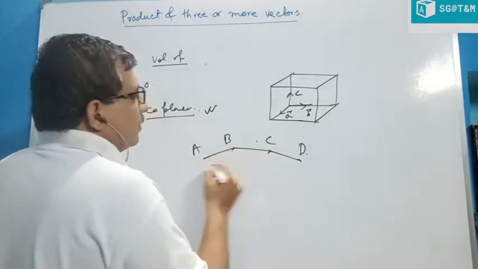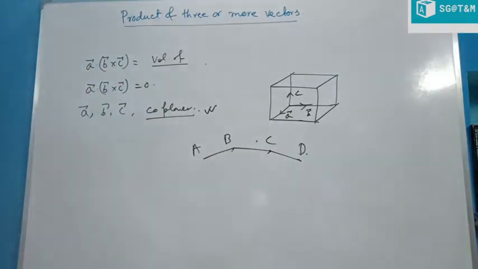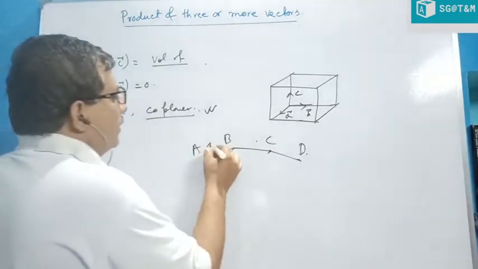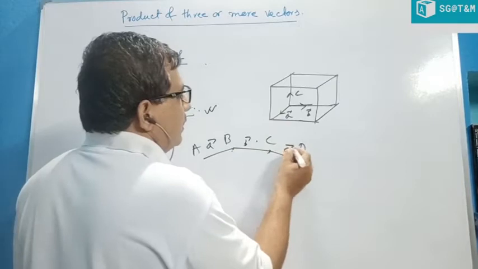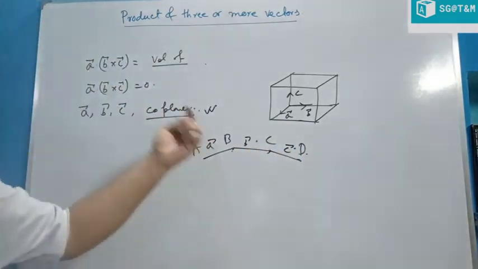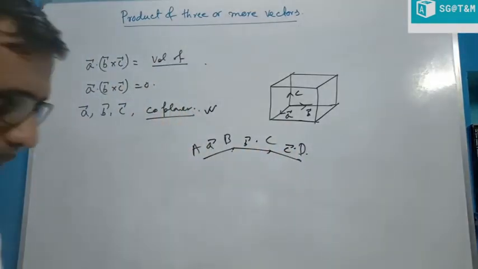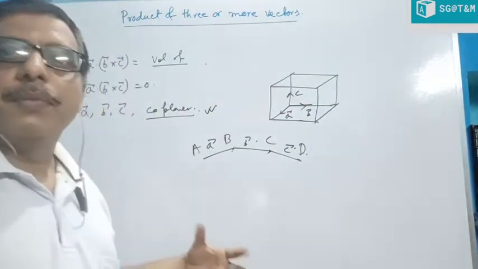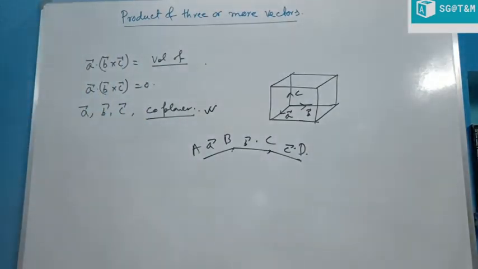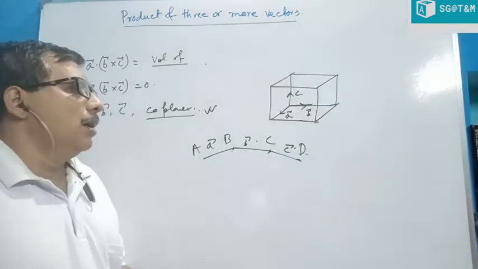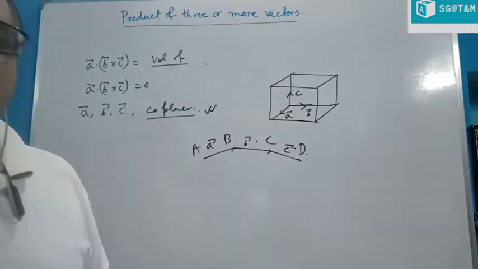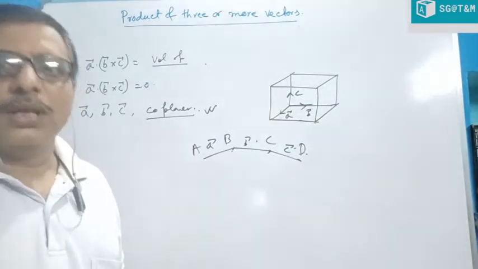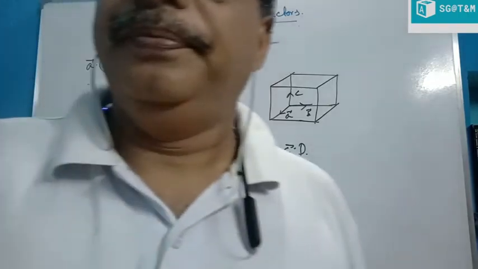These three vectors, call them A, B and C, then find their A dot B cross C. If it is 0, then these 4 points are also coplanar. Just find their vector forms if the position of the points is given. Clear to all of you? A dot B cross C is 0 means the volume of the parallelepiped is 0, that means they are coplanar.